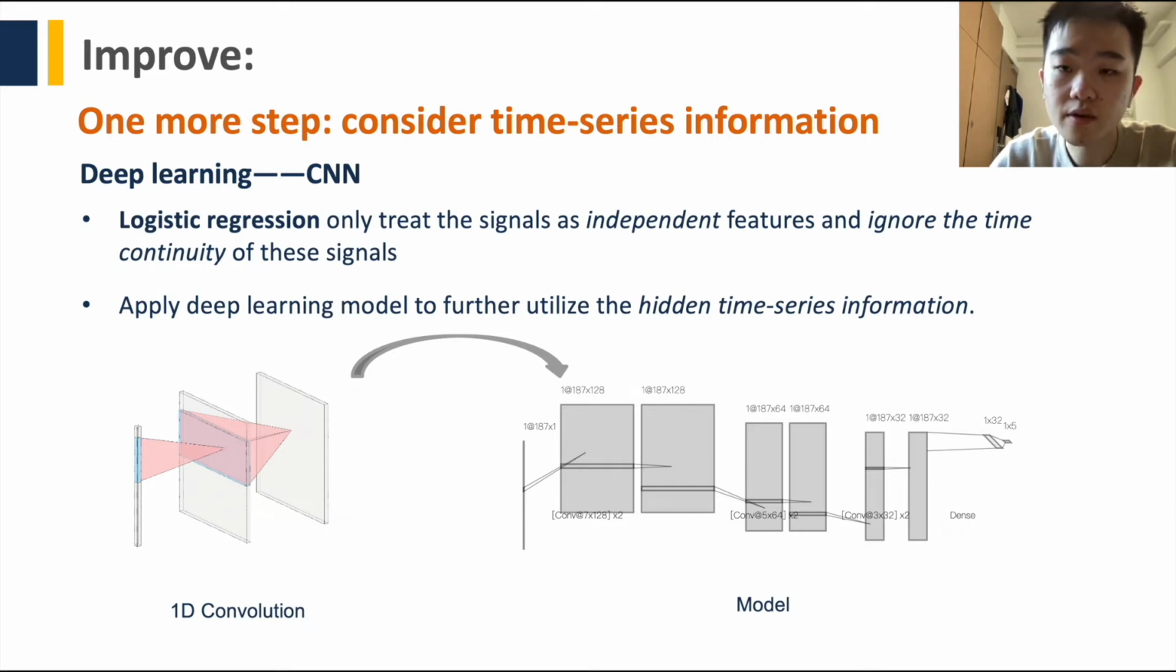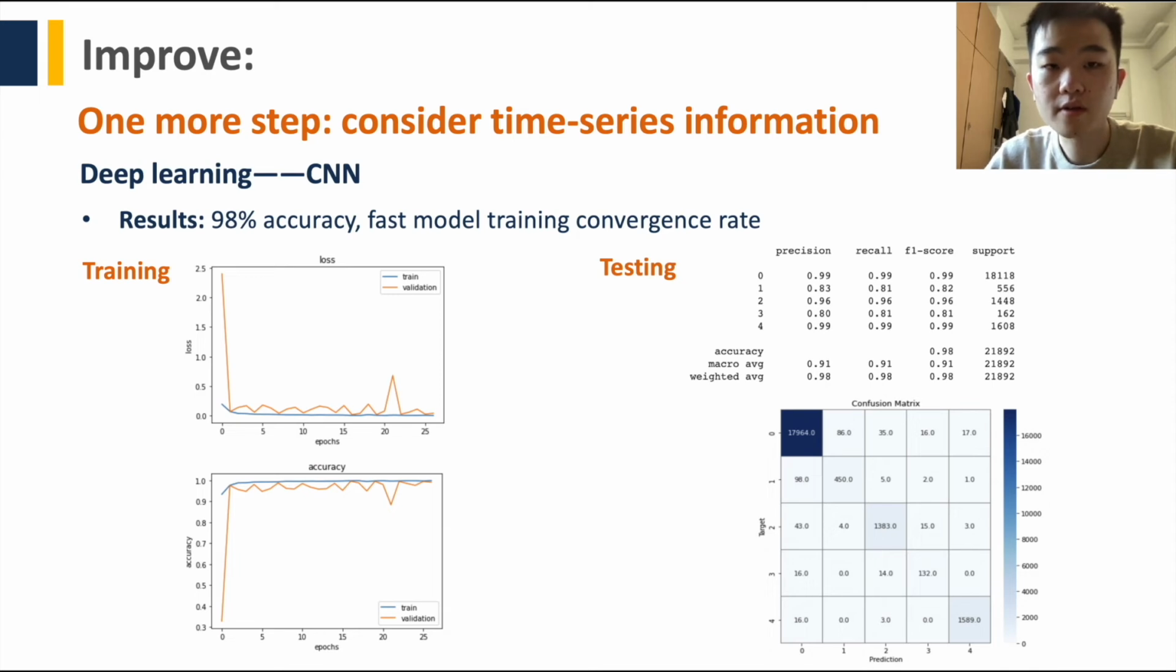Basically, for each input signal, we apply one-dimensional convolution with 3 different kernel sizes, followed by 2 fully connected layers. The training process is shown in the left-hand side figure. For the testing result, the accuracy is over 98%, which means we have achieved a substantial improvement compared with both logistic regression and manual detection.